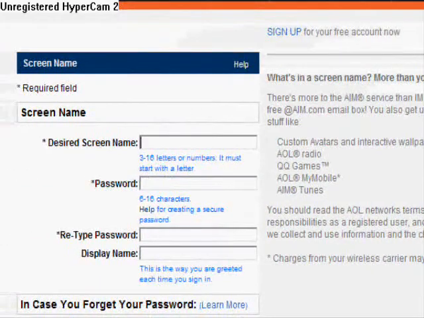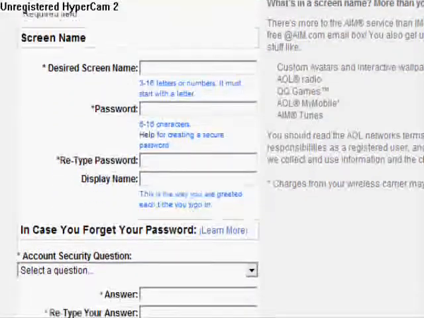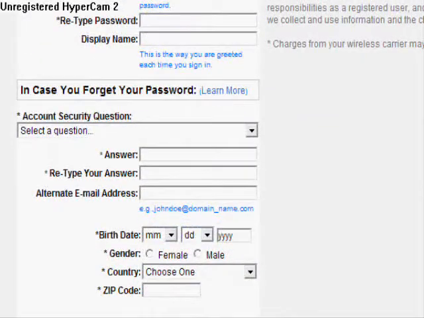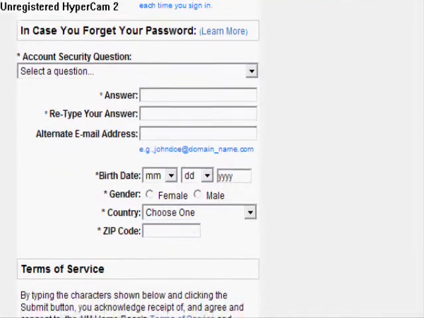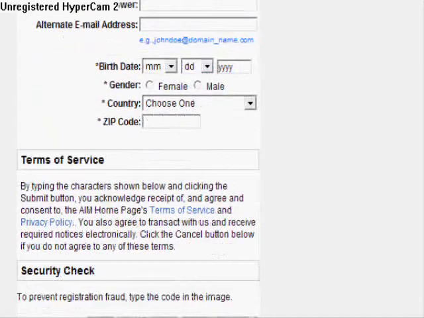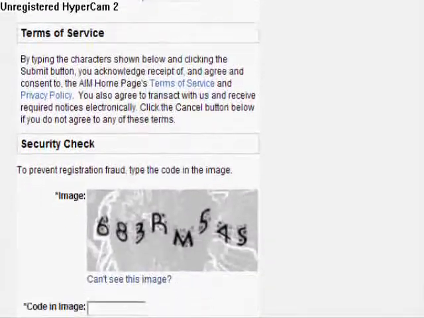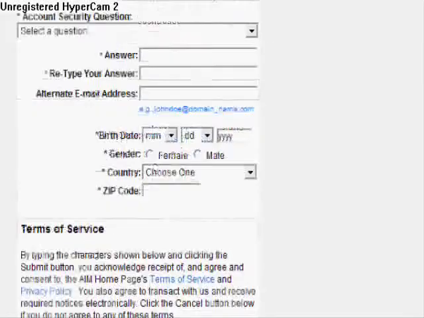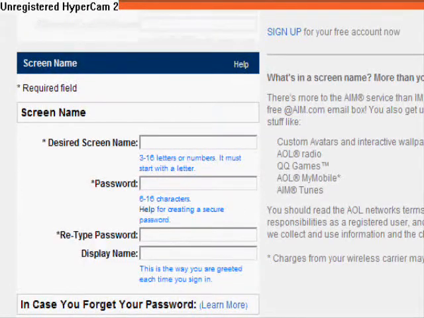Fill in your information here: name, password, email. Then there are questions like birth date, gender, country, zip code. You need to fill out a security check. And then you have to go to your email and get a verification.